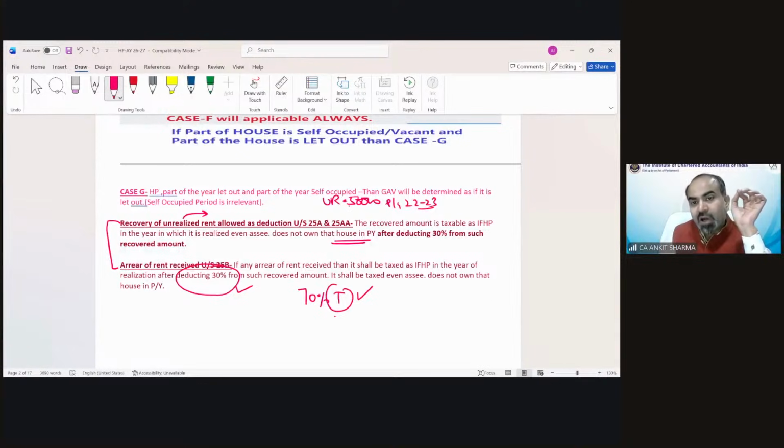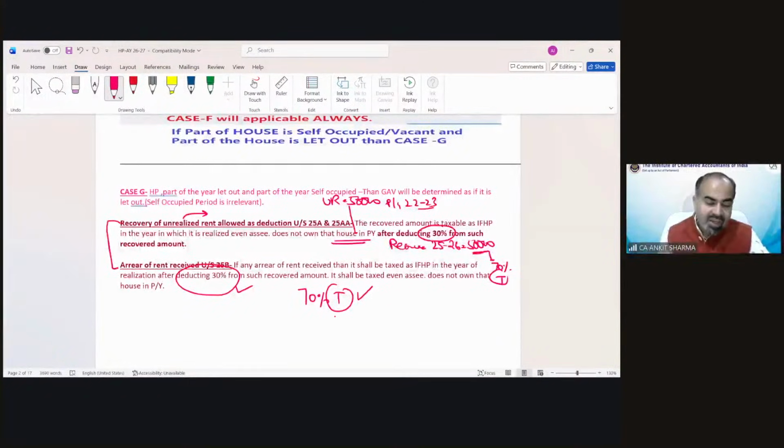Now this 50,000 has been received, suppose as a kind of bad debt recovery. So it is now recovered in our previous year 25-26. So again, the provision says after 30% deduction, 70% is directly taxable under income from house property.